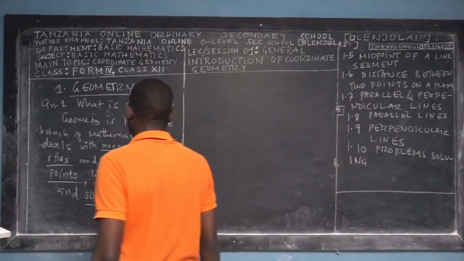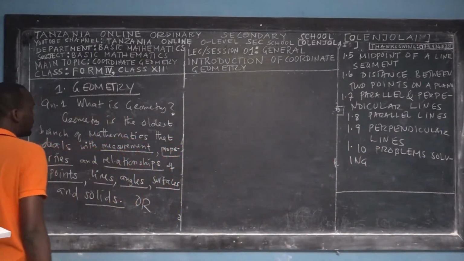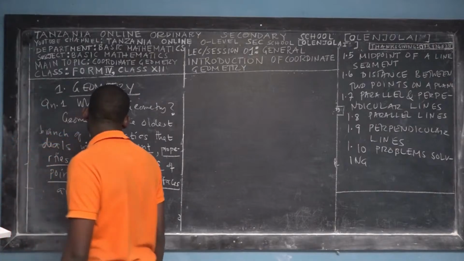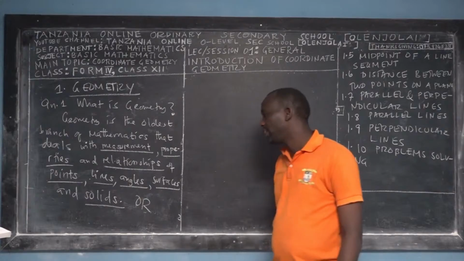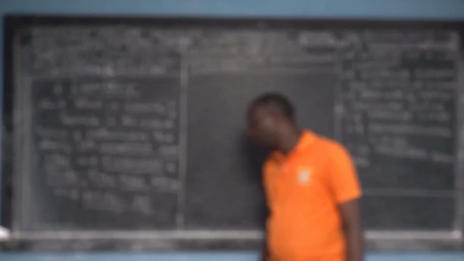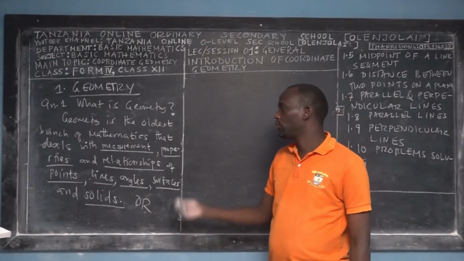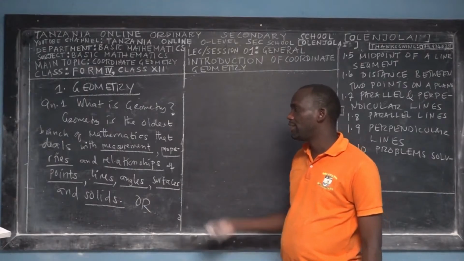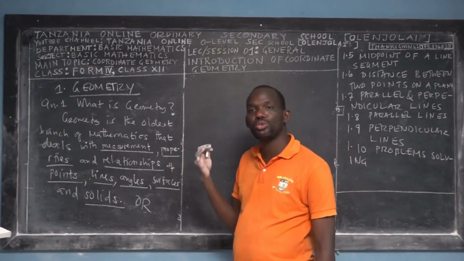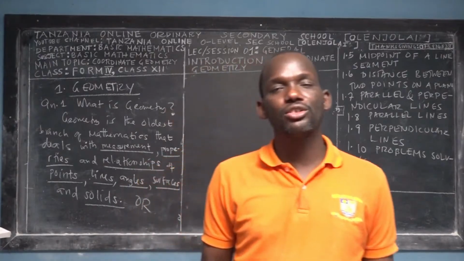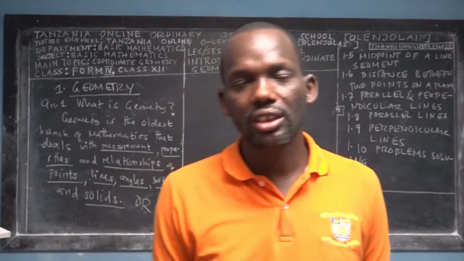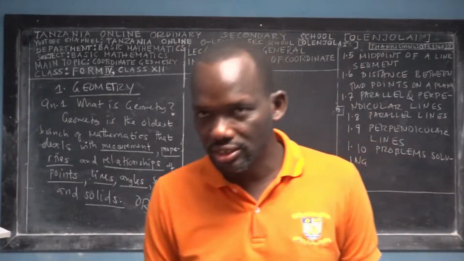Okay, so you say that geometry is the oldest branch of mathematics that deals with measurement, properties, and relationships of points, lines, angles, surfaces, and solids. So it's the oldest branch of mathematics. We have many branches of mathematics. One branch is geometry. Another is algebra. Another is probability. Another is statistics.